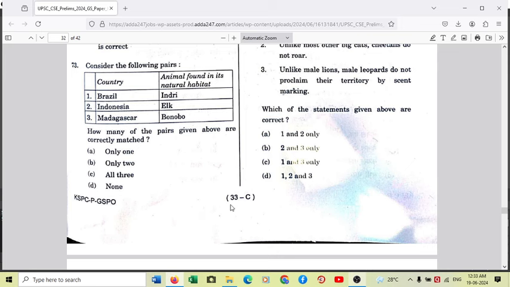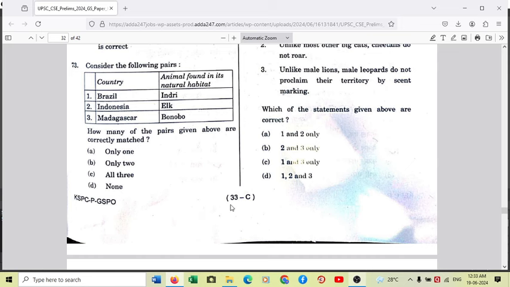Okay, so Madagascar, bonobo is also the wrong option, and that's why the answer to question number 73 is D, which is none. Okay, so Indri does not belong to Brazil, elk does not belong to Indonesia, and bonobo does not belong to Madagascar.